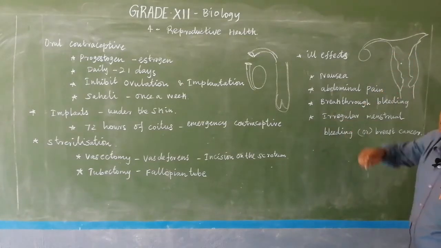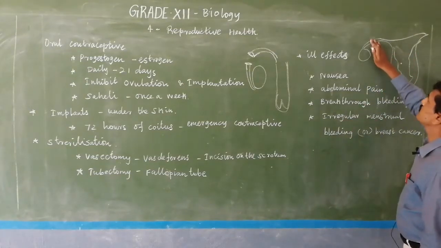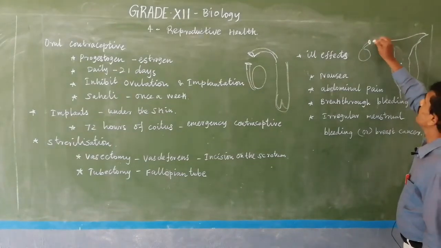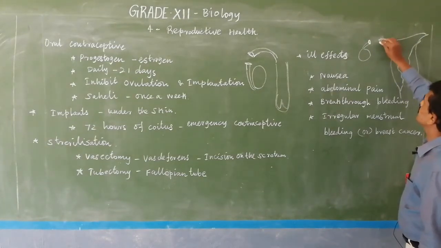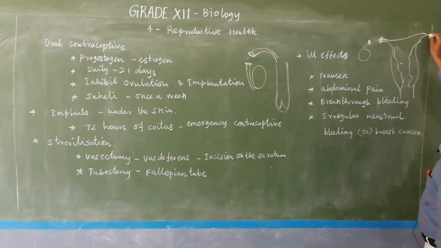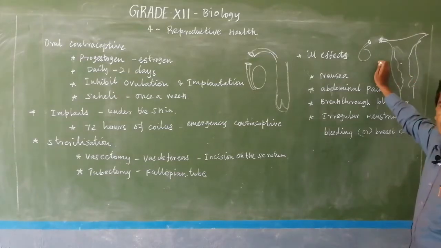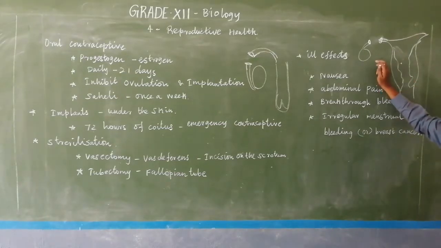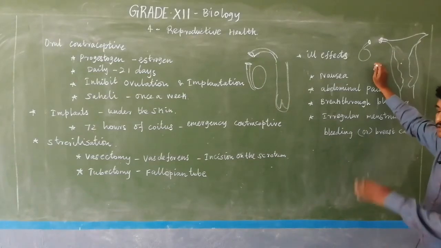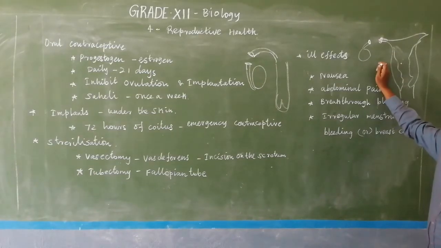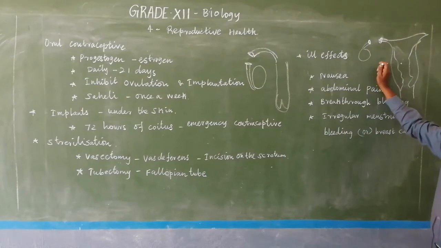In the tubectomy method, the fallopian tubes or oviducts are cut and tied, both sides of the oviduct. Tubectomy is a permanent method of family planning, a sterilization method for the female.